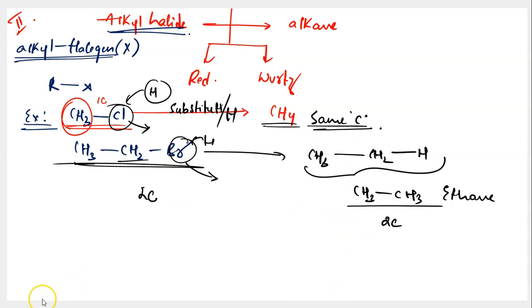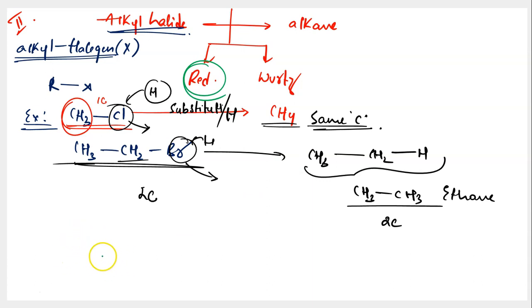So these reactions that you just have seen, the substitution reactions where you are converting an alkyl halide into an alkane containing the same number of carbon atoms, this entire reaction setup is called reduction. In case of reduction of alkyl halides, you will be substituting halogen by hydrogen, and the substitution is leading to formation of an alkane that contains the same count of carbon atoms as that of the starting material. You call this entire setup as what? You call it reduction of alkyl halide.